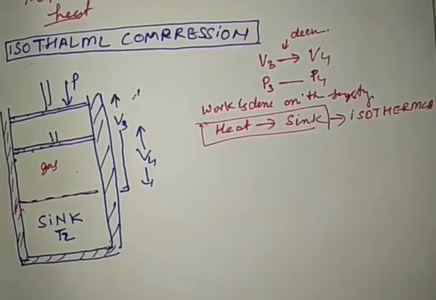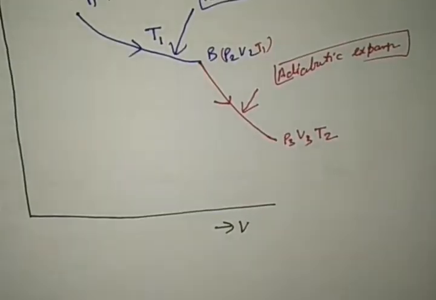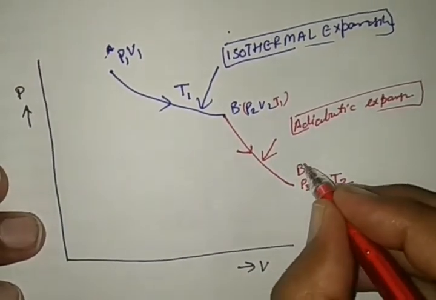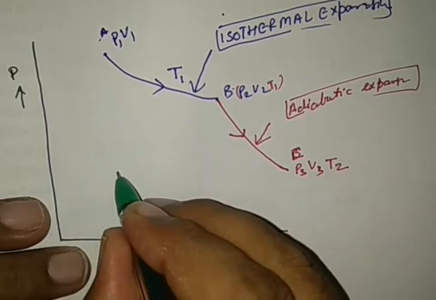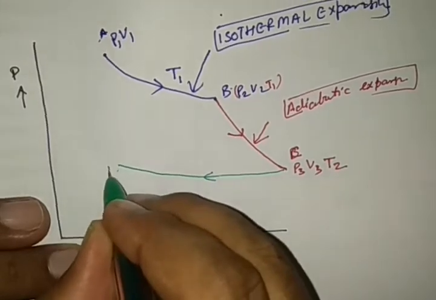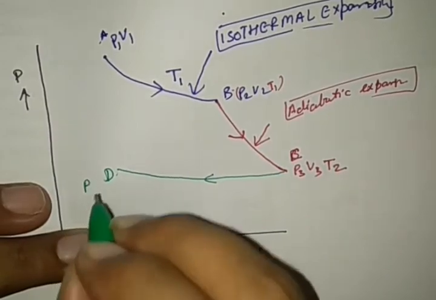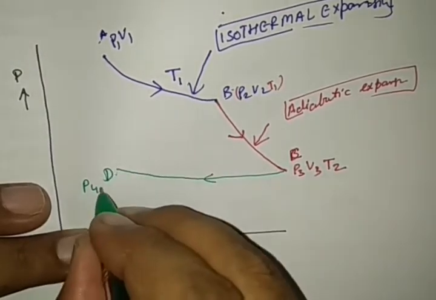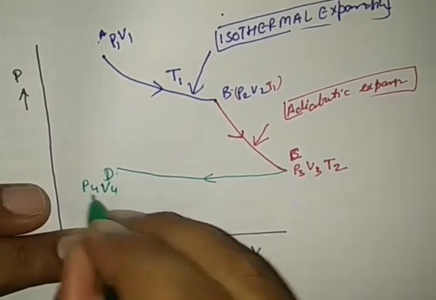Right? Here in this pressure-volume curve diagram, it is represented in this way. So it changes from B to C in the system. Now see how it changes isothermally from C to D. In that condition, pressure increases from P3 to P4, and volume changes from V3 to V4.